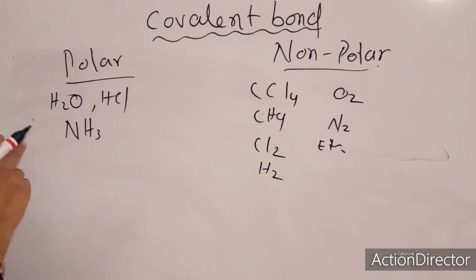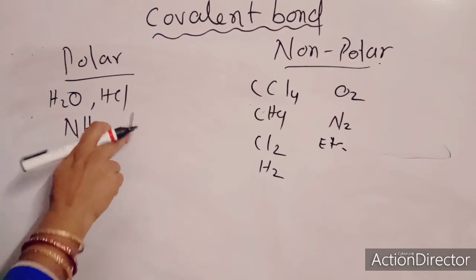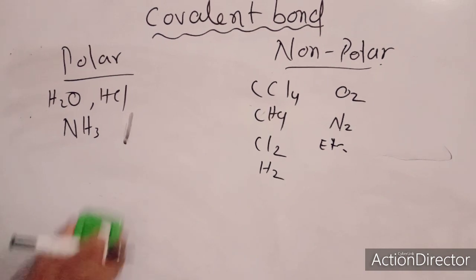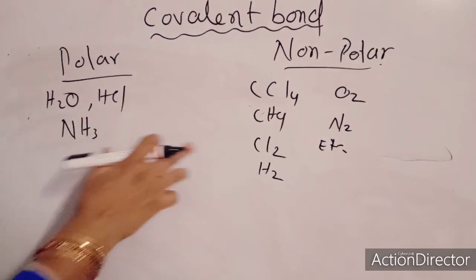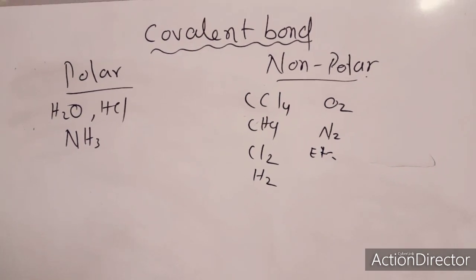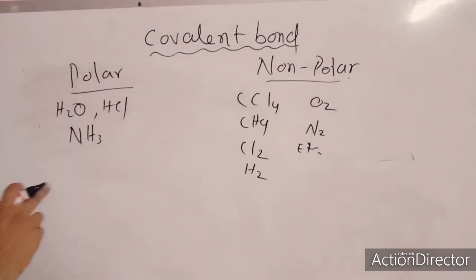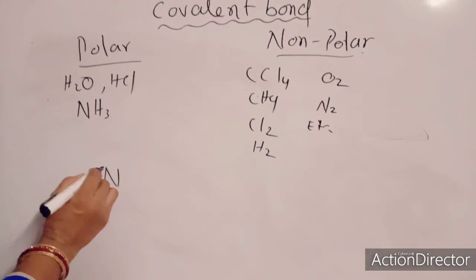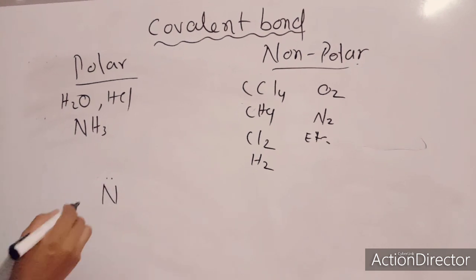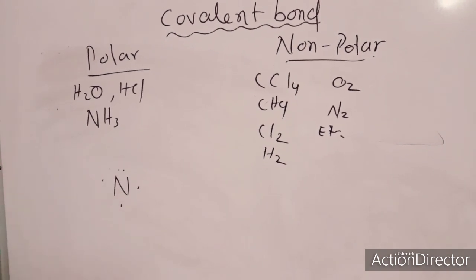These are polar ones, where the electronegativity difference is higher. Now some example structures and dot structures. Water I already told; ammonia I am going to explain. Nitrogen has 5 electrons in its outermost shell.